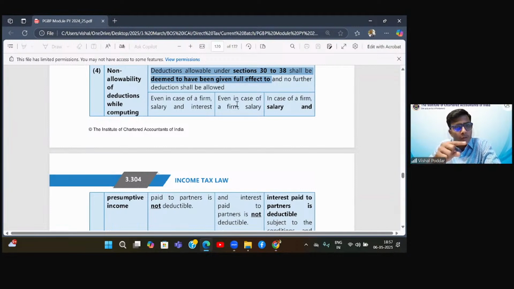Even if you are making payment in cash exceeding 10,000, no separate disallowance. If you have not deducted TDS, no separate disallowance. When we are computing income by the presumptive method, all sections are taken care of in this presumptive rate, except